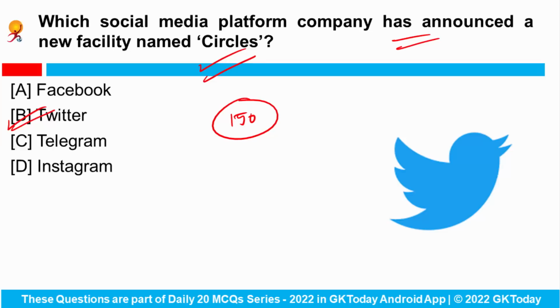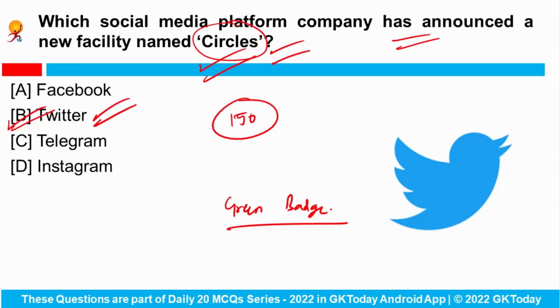After a successful test run, this feature is being rolled out across the world, and people in the circle will see a green badge under the tweets that are sent to the group, and these tweets cannot be retweeted. Okay, so the only thing you have to remember is a new facility named Circle has been announced by the social media platform Twitter.